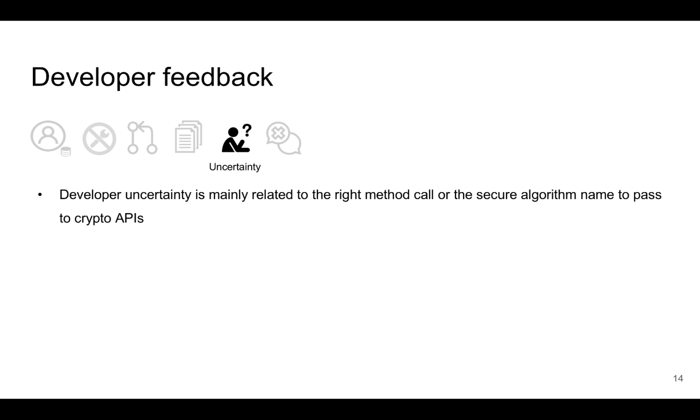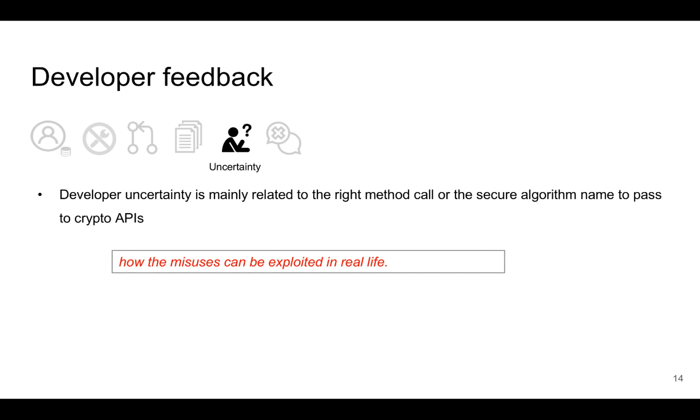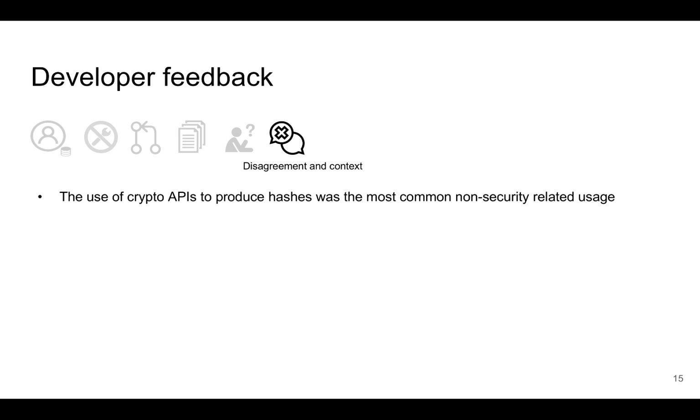Uncertainty. Developer uncertainty is mainly related to the right method call or the secure algorithm name to pass to crypto APIs. For instance, a developer asked an interesting question: how the misuses can be exploited in real life. Disagreement and context.